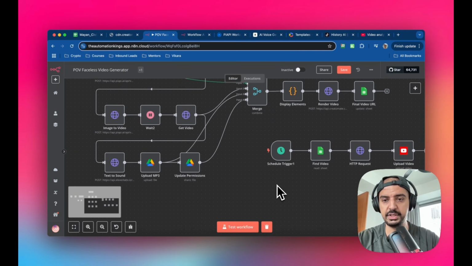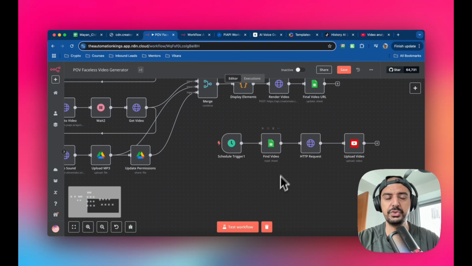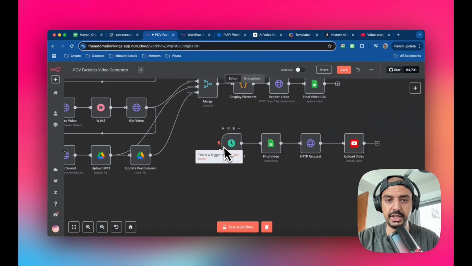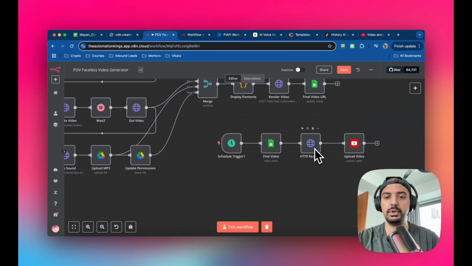And then the last part is kind of optional. I don't think it's that much work to manually upload these videos onto your YouTube channel or TikTok or whatever, because they're not that big, right? Like the example that I showed you was about 14 seconds long, so the file size is going to be less than 10 meg, right? So it's not going to take you that long to upload something like that, right? That being said, I have actually gone ahead and created an automation for this, which will take the video with the URL on the Google Sheet with an HTTP request.